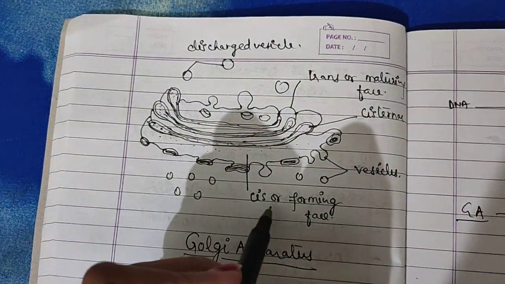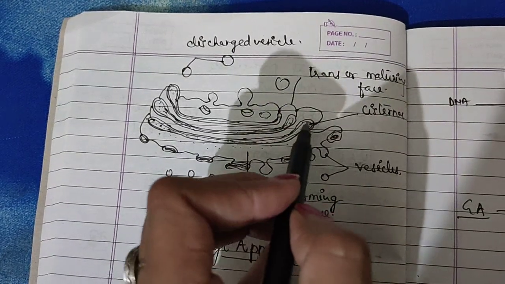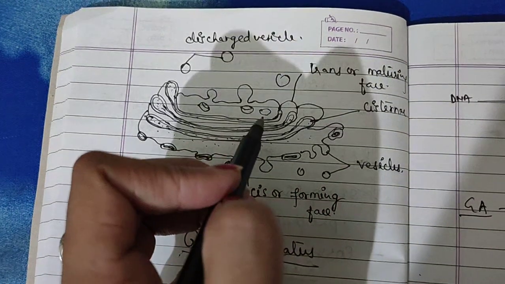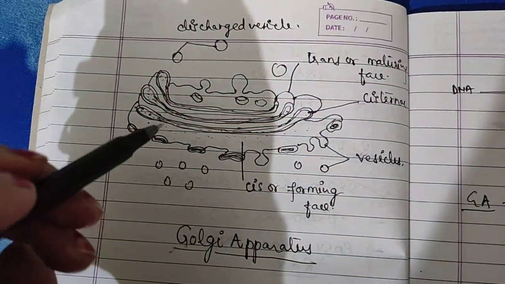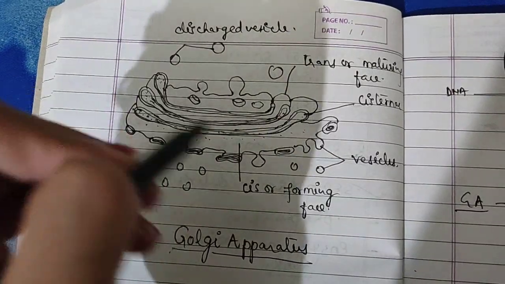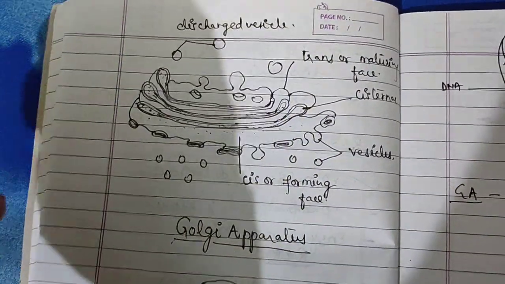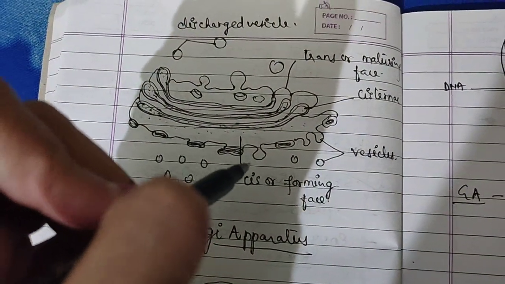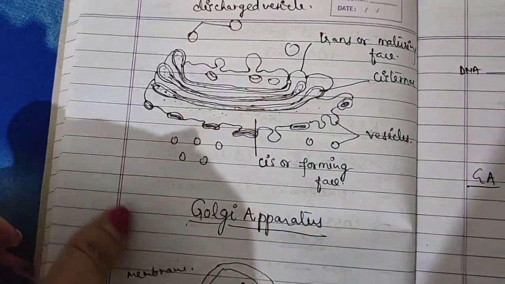This is the cis or forming phase, and these are the vesicles. This tube-like structure is called cisternae, and this is the trans or maturing phase. The Golgi apparatus is renewed all the time. The structure is not fixed, it is renewed rapidly.